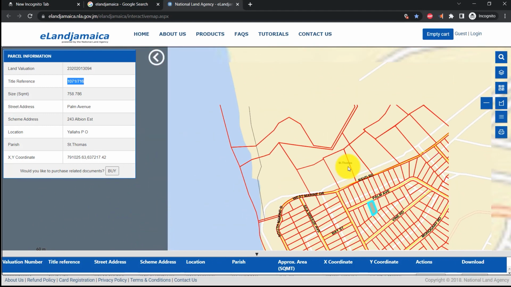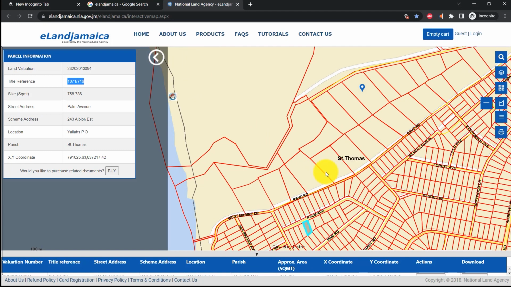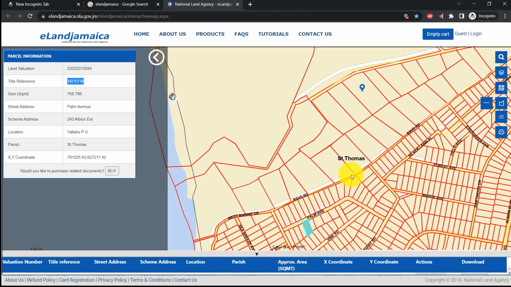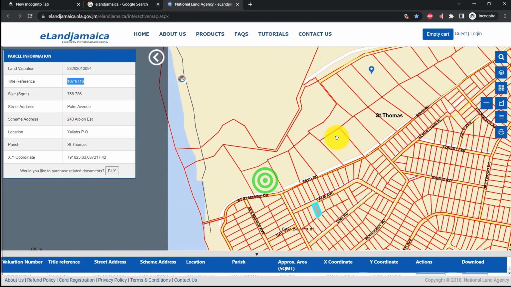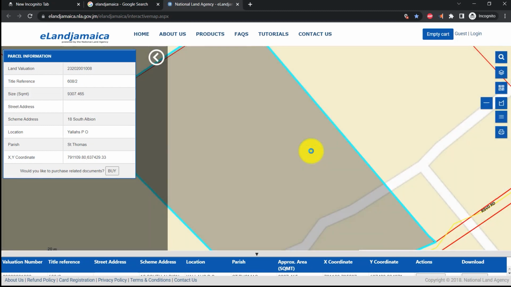And let us even move over further to the other section of the Albion community, which is currently underdeveloped. However, though it's underdeveloped, you will realize that the lands in this area are larger in dimensions. So we can click on one of them and see what they are saying. They're giving us the address. The scheme address is 18 South Albion, Yallow's PO.